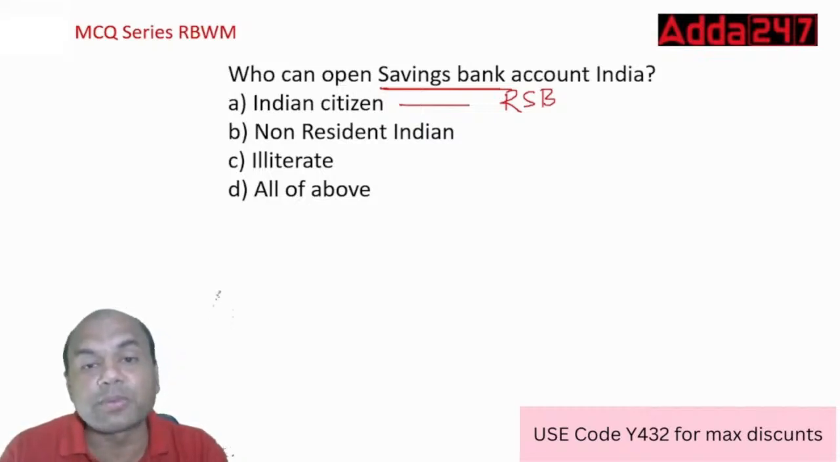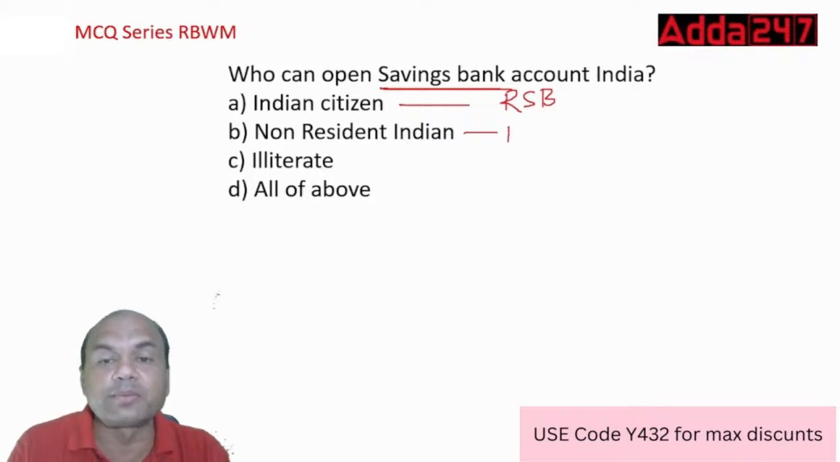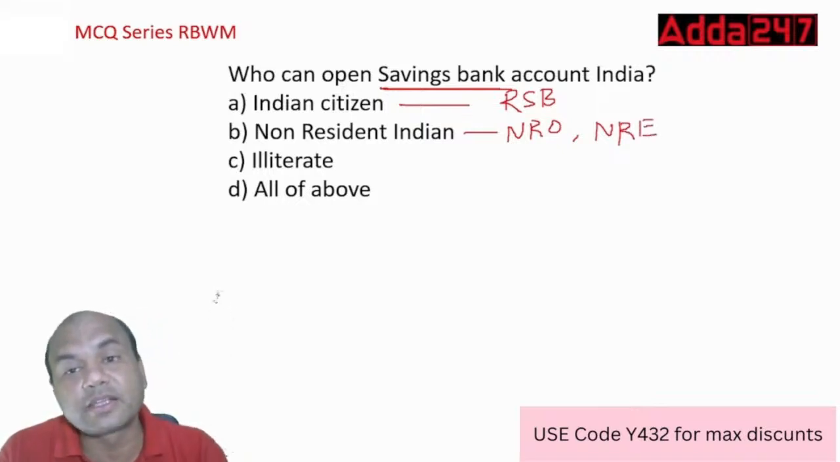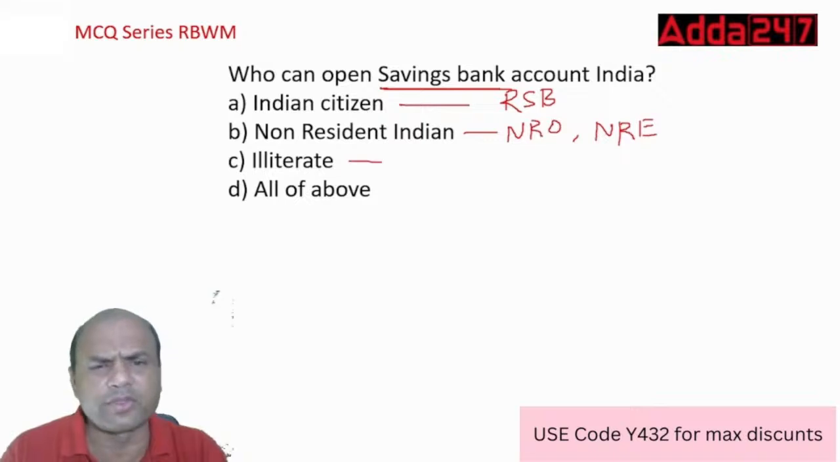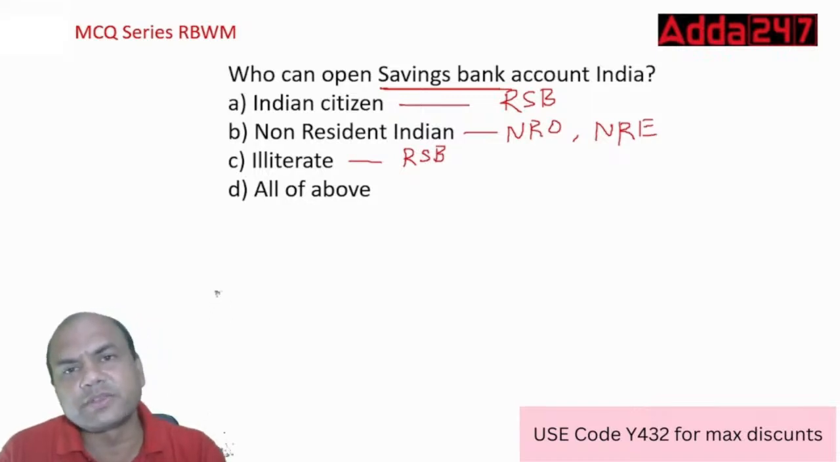When an NRI opens the savings account, it can be two types, NRO or NRE. Both are allowed. Non-resident external and non-resident ordinary. Both these are non-resident accounts. Illiterate, obviously, that is RSB only. So anyone can open the savings account, any eligible person.